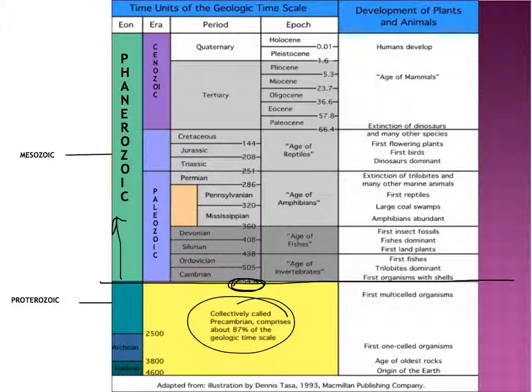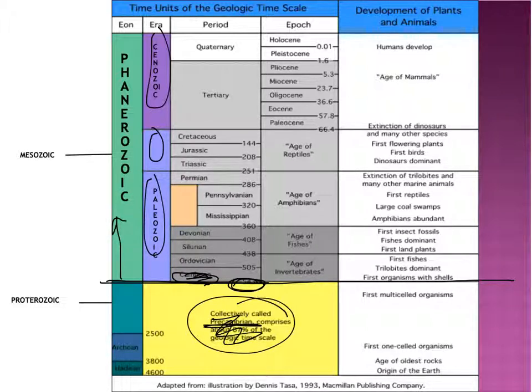The Phanerozoic is broken down into the Cenozoic and the Mesozoic and the Paleozoic. So right here. So the Precambrian is here, and as you can see, it's called the Precambrian because this is the Cambrian period. So all the time before this Cambrian period is called the Precambrian.